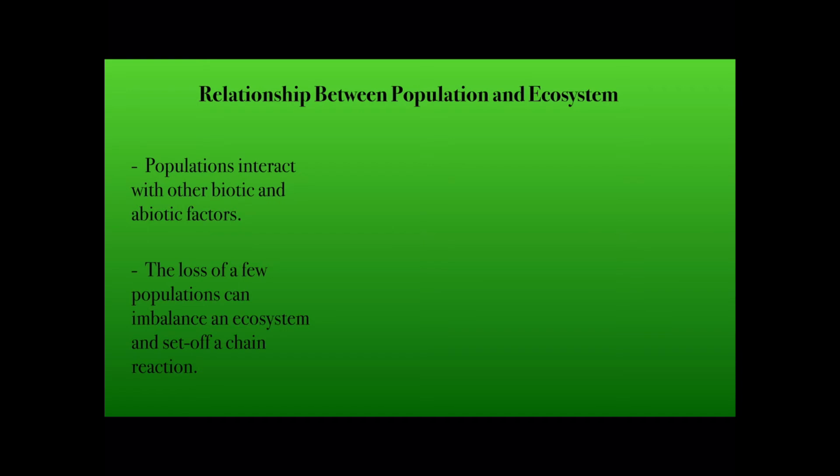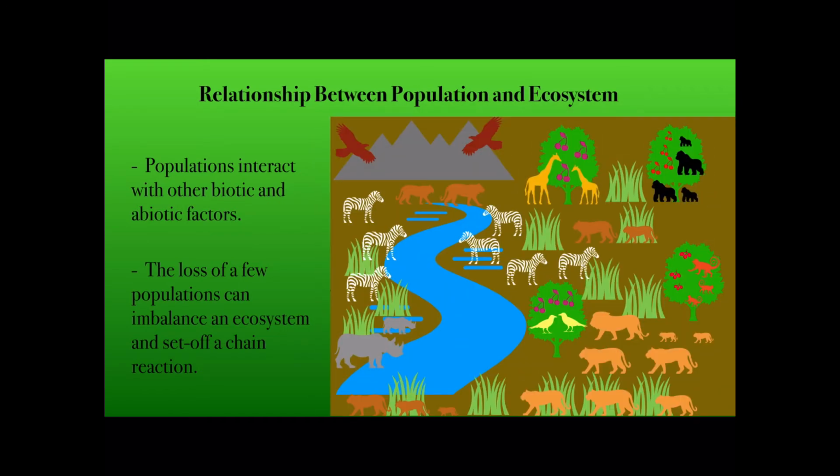For example, in this ecosystem, the plants use the sun, an abiotic factor, for photosynthesis. Without the sun, plants wouldn't be able to survive. Without plants, herbivores and omnivores will slowly die out. Carnivores will also die out without any remaining food sources. The entire ecosystem would collapse, all due to a few populations, showing the interdependence among these levels.